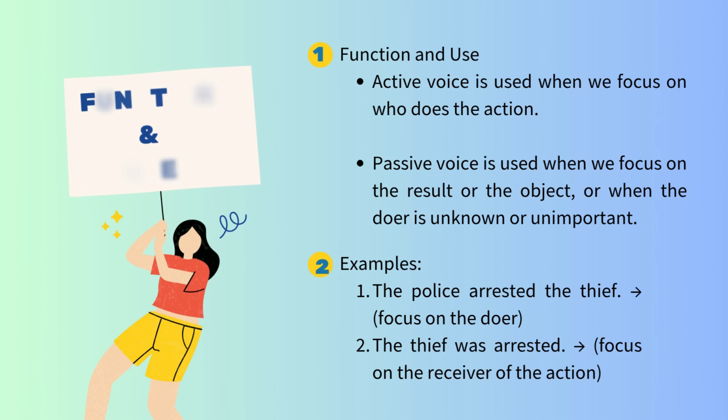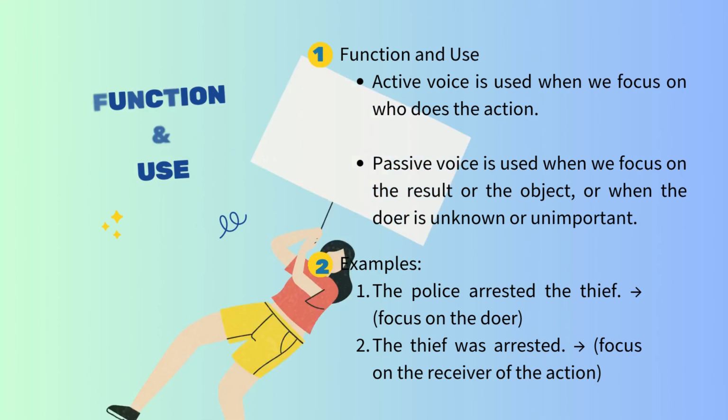Next, we use active voice when we want to focus on who performed the action. Meanwhile, we use passive voice when we want to focus on the result or the object, or when the doer is unknown or unimportant. For example, the police arrest the thief. Here, we focus on the doer, the police. But if we say the thief was arrested, the focus changed to the thief, the receiver of the action.